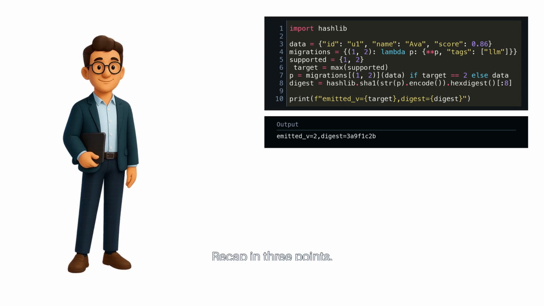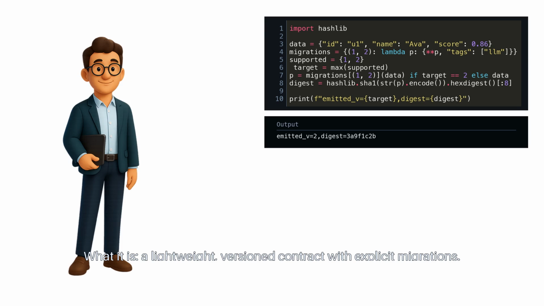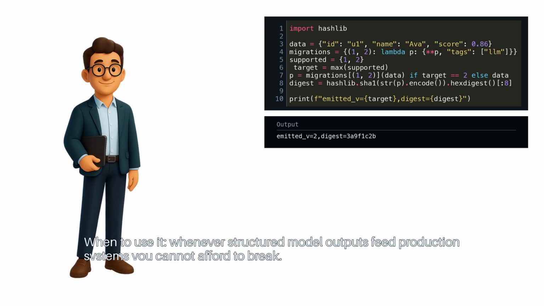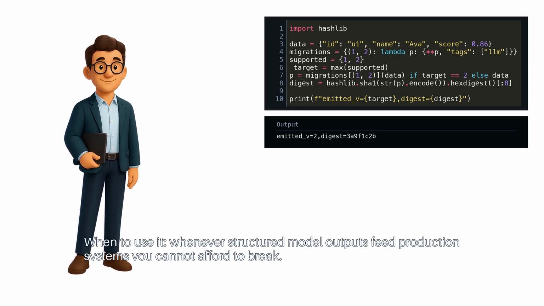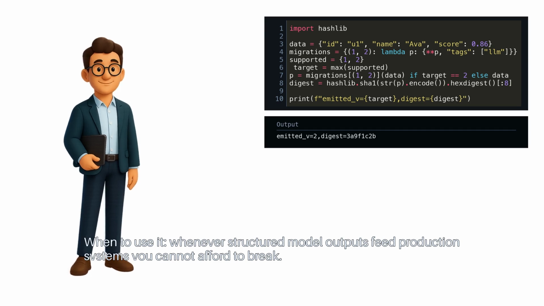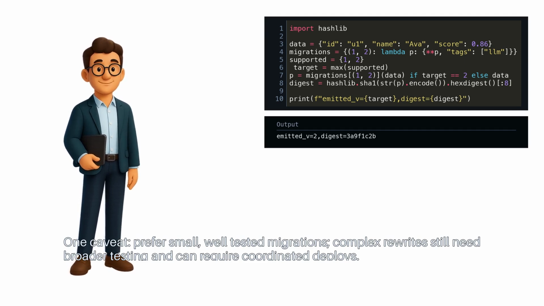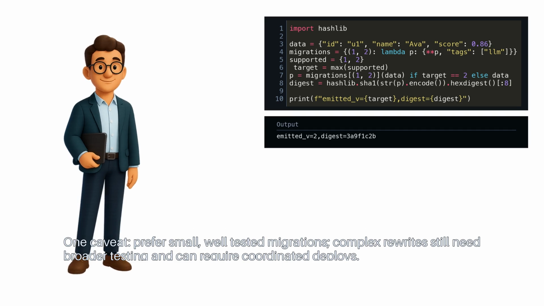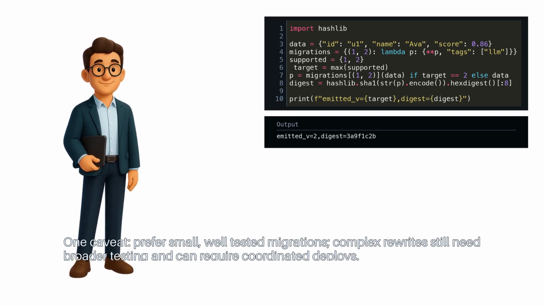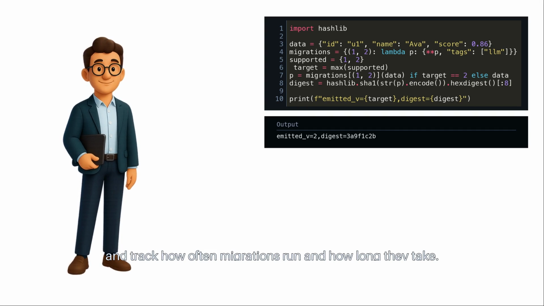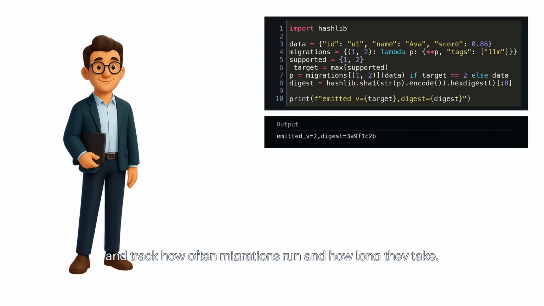Recap in 3 points. What it is: a lightweight, versioned contract with explicit migrations. When to use it: whenever structured model outputs feed production systems you cannot afford to break. One caveat: prefer small, well-tested migrations. Complex rewrites still need broader testing and can require coordinated deploys. Next step: scale and evaluate this pipeline by running it on a larger stream of outputs. Add timing and accuracy checks, and track how often migrations run and how long they take.